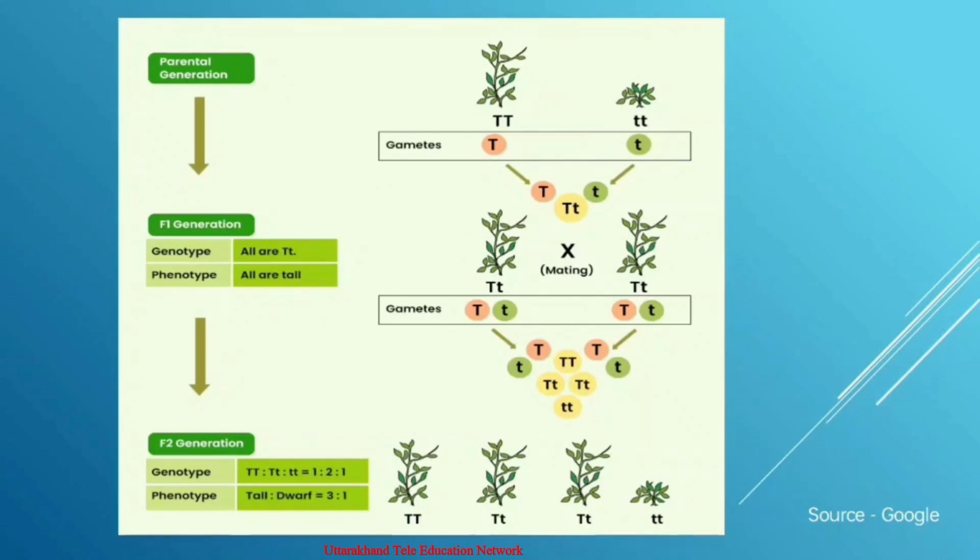Amongst tall plants, one third breed true, that is, yield only tall plants, and the remaining two thirds of the F2 tall plants, which are 50% of the total F2 plants, behave as hybrid plants and produce both tall and dwarf plants in the same ratio, 3:1. So we can say that the F2 phenotypic ratio of 3:1 is genotypically 1 pure tall, 2 hybrid tall, 1 dwarf.